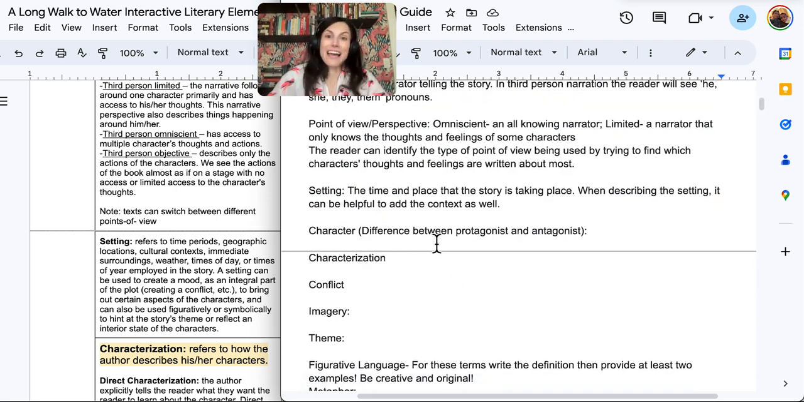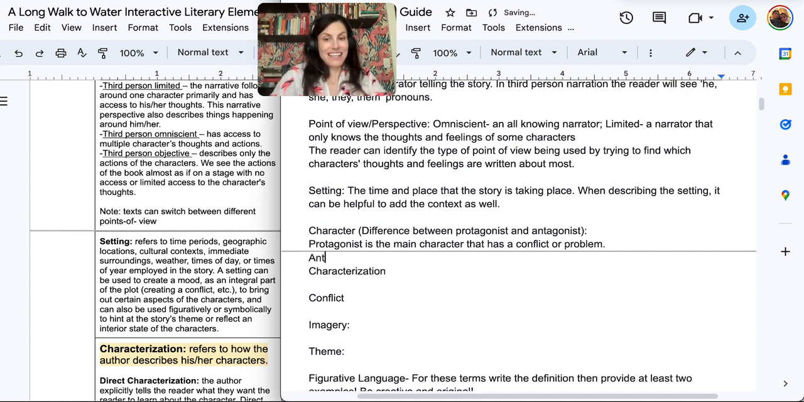All right, so you would have your character. Those are just the people or animals in a story. Because sometimes you get stories where animals talk, right? So a protagonist. A protagonist is the main character that has a conflict or problem. And then you would say the antagonist is the character that causes the problem for the protagonist.